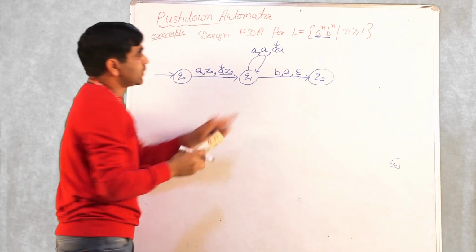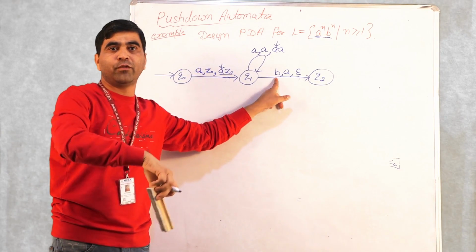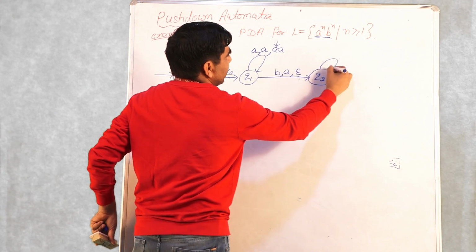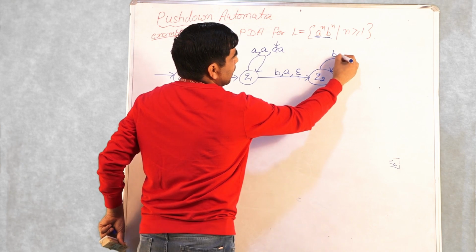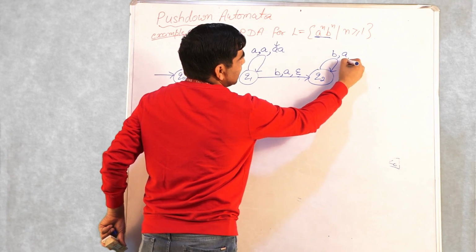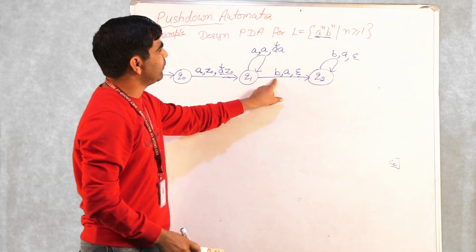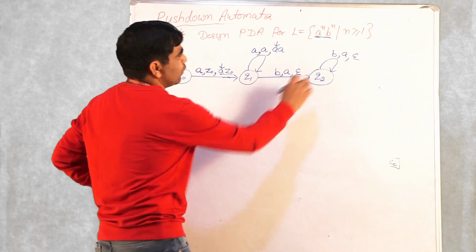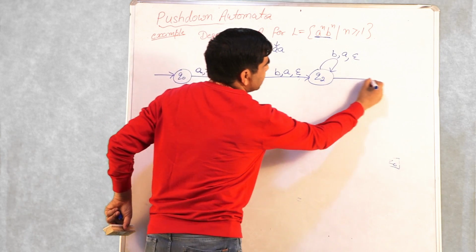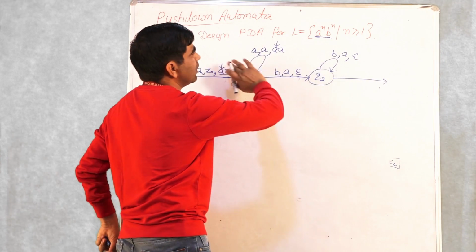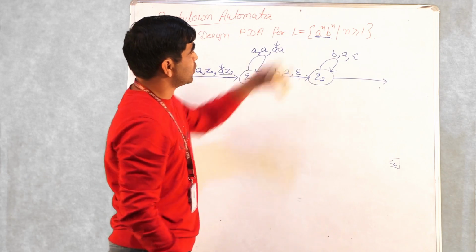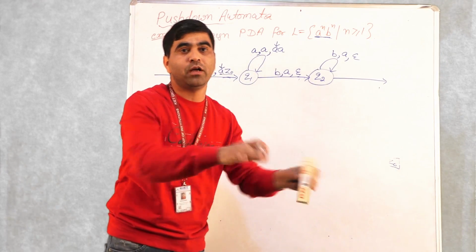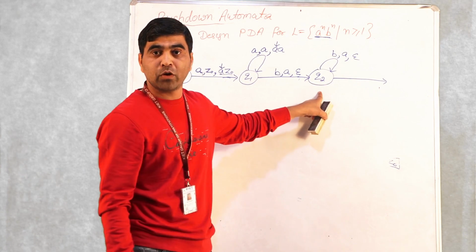Now this is the first B. So the first B is matched with one A. Then there will be more B's coming. Any number of B's coming, and if the top of the stack is A, then we are removing it. Because we are matching B with A, we are deleting one symbol from the top of the stack. Finally, the time will come when there is nothing left in the input string. All B's are exhausted. This will be the case when the string belongs to the language.